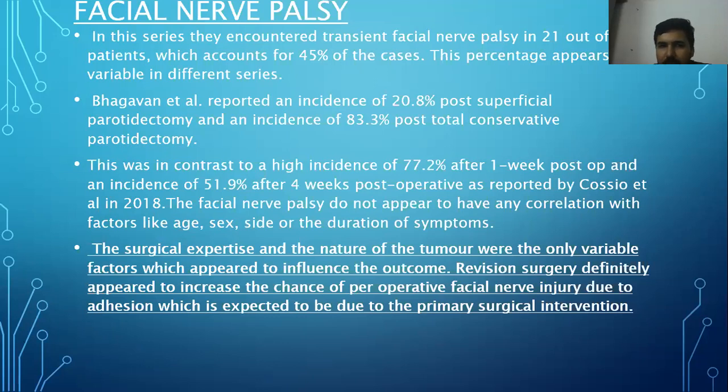In 2018. The facial nerve palsy does not appear to have any correlation with factors like age, sex, side, or the duration of the symptoms. The surgical expertise and the nature of the tumor were the only variable factors which appear to influence the outcome. Revision surgery definitely appears to increase the chance of peroperative facial nerve injury due to adhesions, which is expected to be due to the primary surgical intervention.